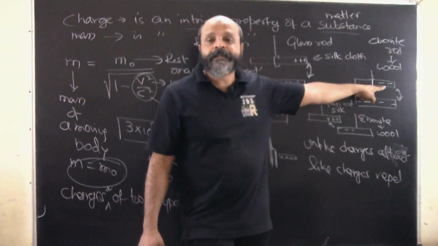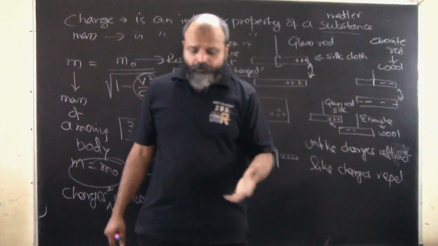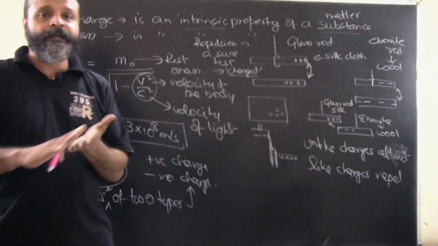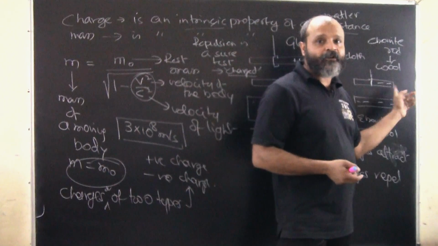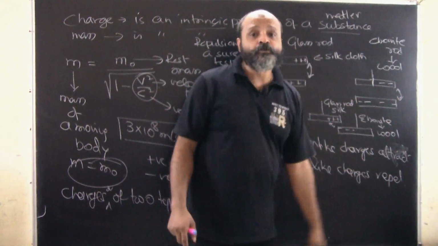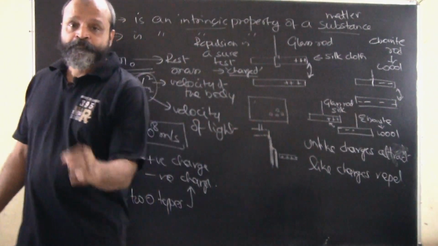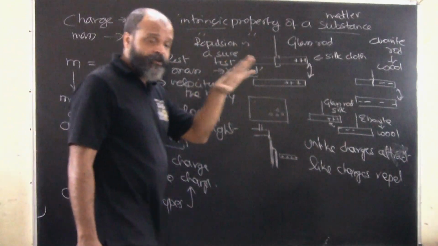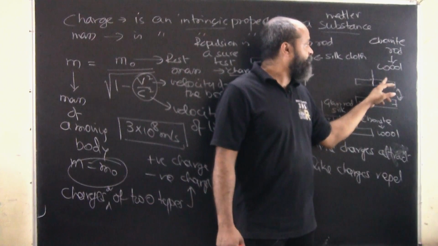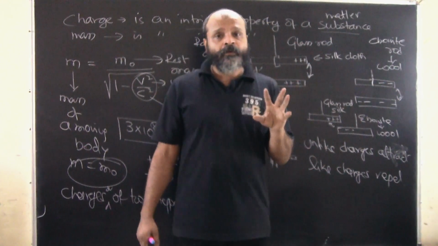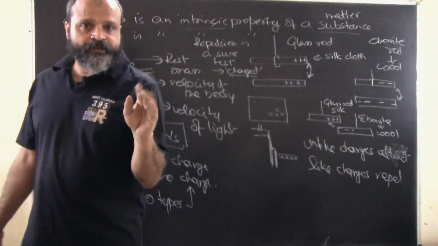The opposite happens in the case of an ebonite rod. When you are rubbing it with wool, rubbing creates friction, friction generates temperature, and temperature will excite the electrons and compel them to move into the ebonite rod. The wool will actually lose its electrons, so there will be an entry of electrons into the ebonite rod. Now the number of electrons in it has increased.